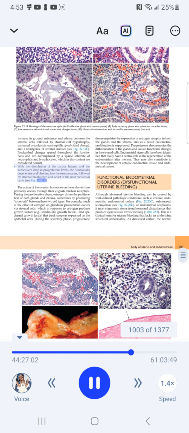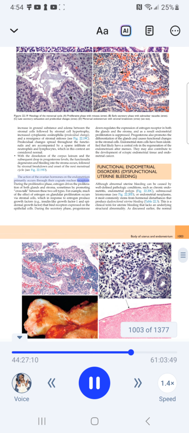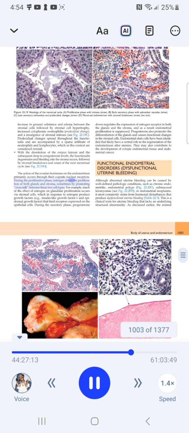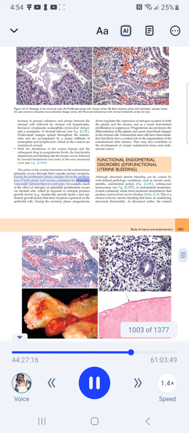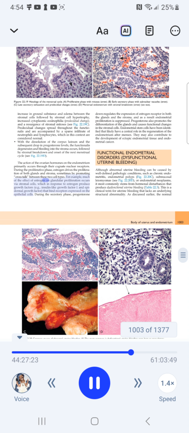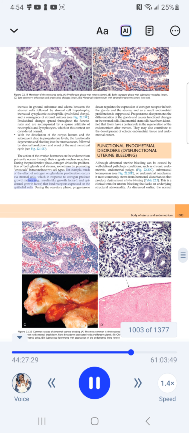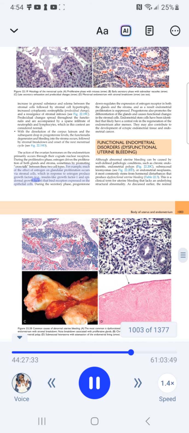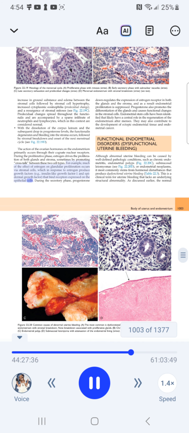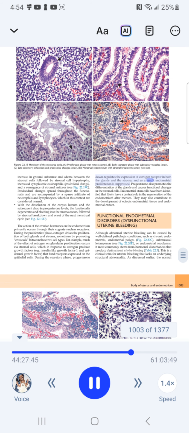See Fig. 22.19D. The action of the ovarian hormones on the endometrium primarily occurs through their cognate nuclear receptors. During the proliferative phase, estrogen drives the proliferation of both glands and stroma, sometimes by promoting crosstalk between these two cell types. For example, much of the effect of estrogen on glandular proliferation occurs via stromal cells, which in response to estrogen produce growth factors, for example, insulin-like growth factor 1 and epidermal growth factor, that bind receptors expressed on the epithelial cells. During the secretory phase, progesterone downregulates the expression of estrogen receptor in both the glands and the stroma, and as a result, endometrial proliferation is suppressed.